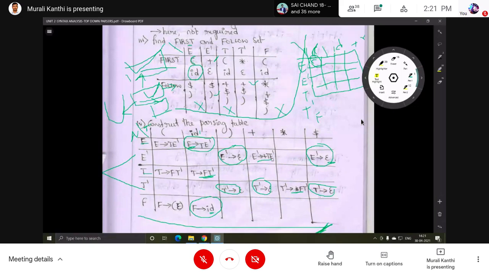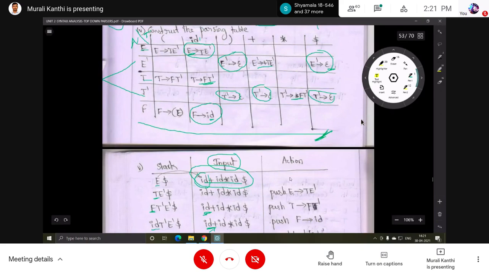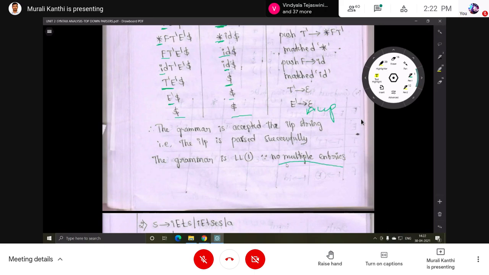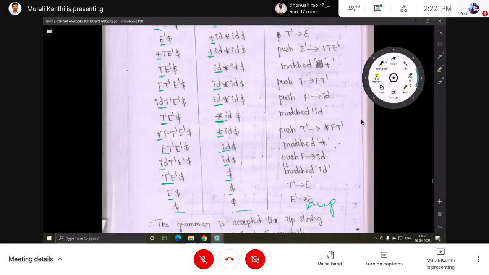Either 0 production or 1 production, but more than 1 production is not there. If more than 1 production is not there in the table, then that grammar is definitely LL1. That is a conclusion; by looking at the table only, we can say this. So the given grammar is LL1 because there are no multiple entries, no more than 1 entry. Multiple means more than 1. 0 entry, 1 entry, but no multiple entries. So that's why the given grammar is LL1 grammar.